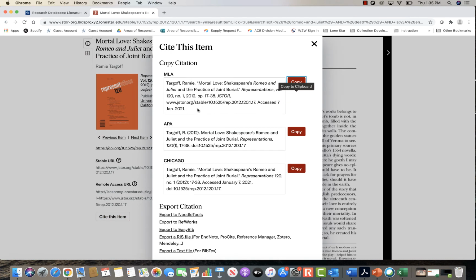So here is our MLA. All you have to do is click that copy button and you can go ahead and paste it in your Works Cited page. Again, check it over for some inaccuracies because it was created by a computer.